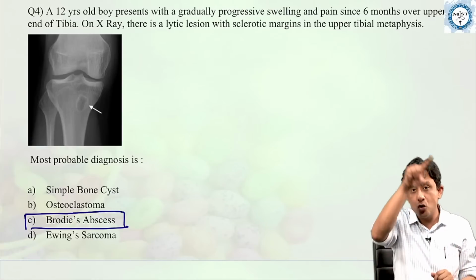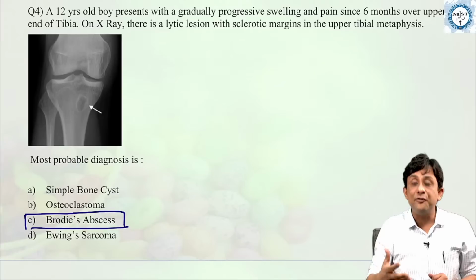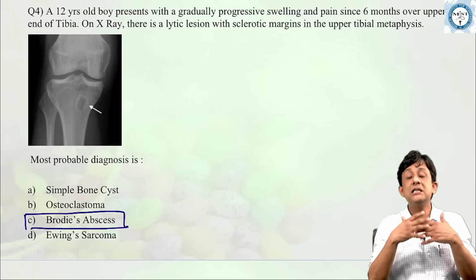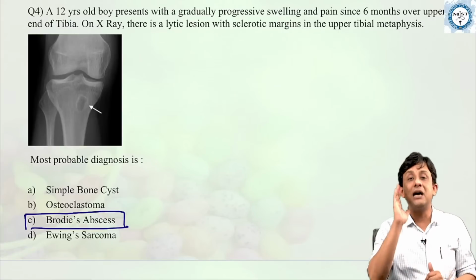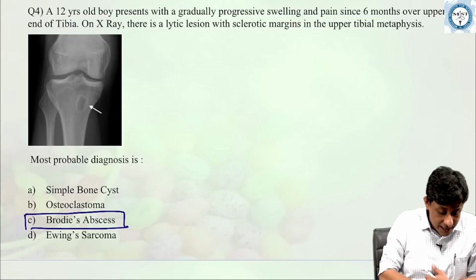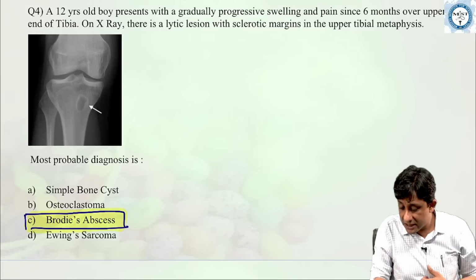And what is this zone of sclerosis? Because the defense mechanism of the host does not allow this lesion to expand. So the answer here is Brodie's abscess, okay? It is Brodie's abscess.